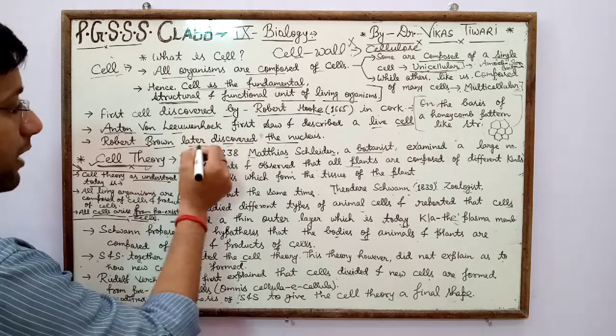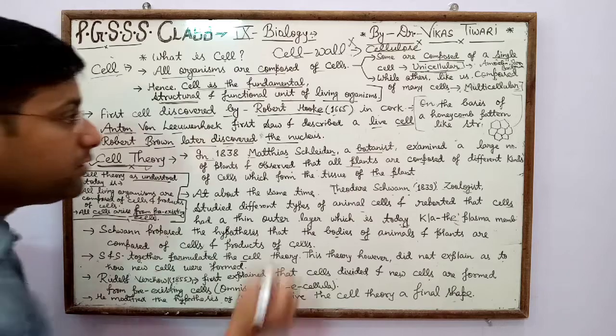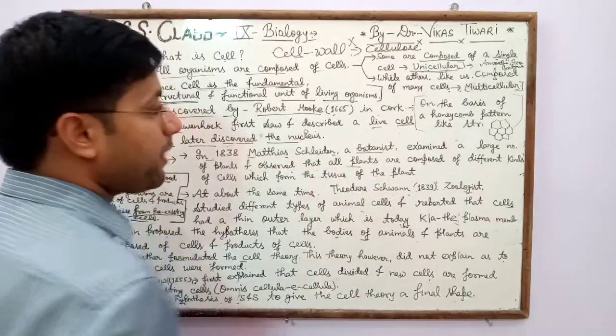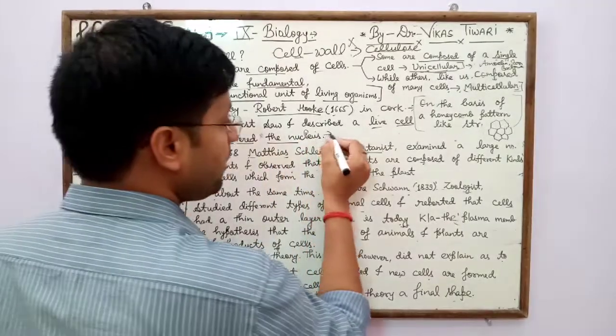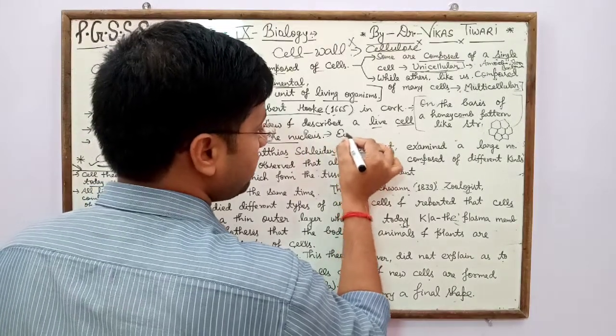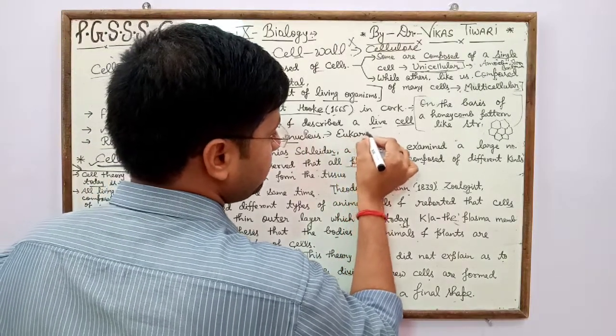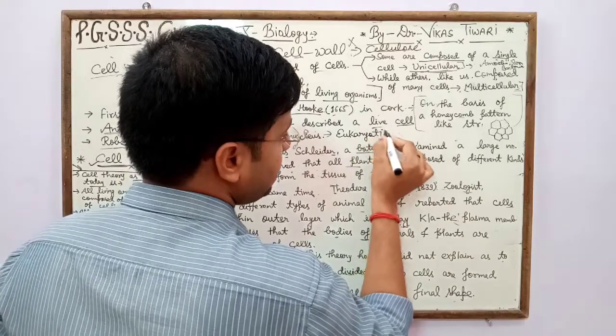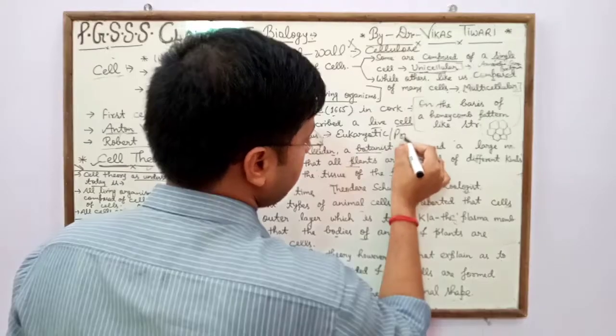Robert Brown later discovered the nucleus. Nucleus is present in all types of eukaryotic cell, while absent in case of prokaryotic cell.